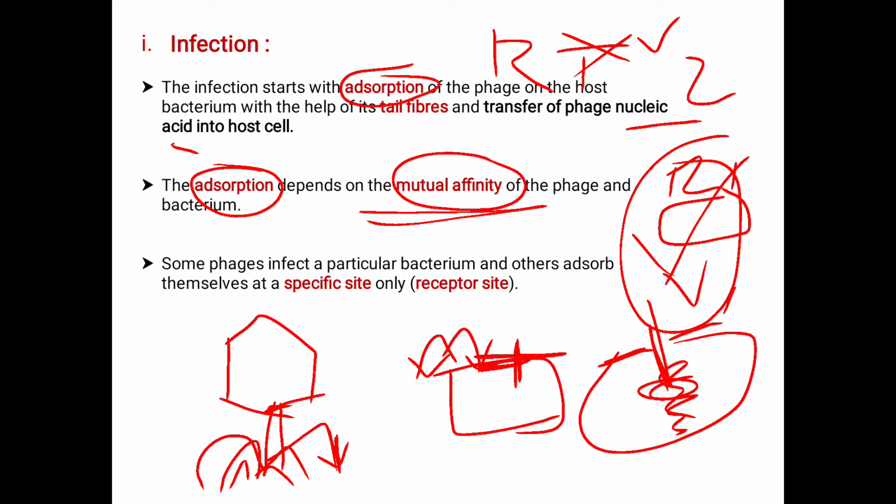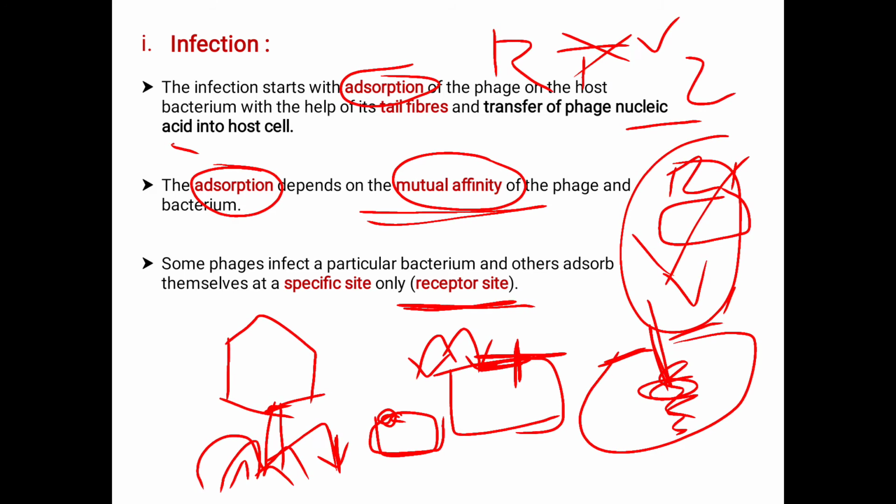Some phages infect a particular bacterium and others adsorb themselves at a specific site only, that is the receptor site. Assume this is the host cell, and it has a specific site.